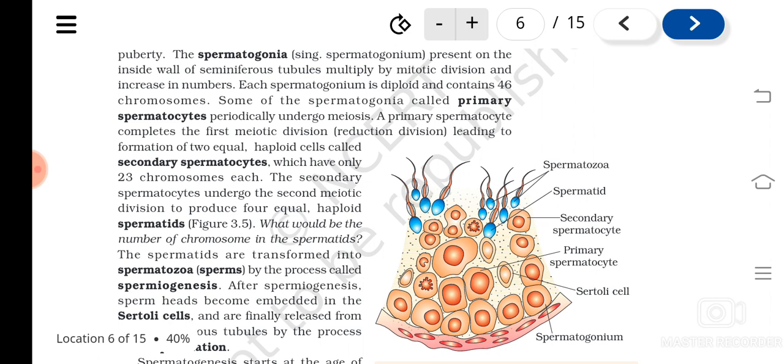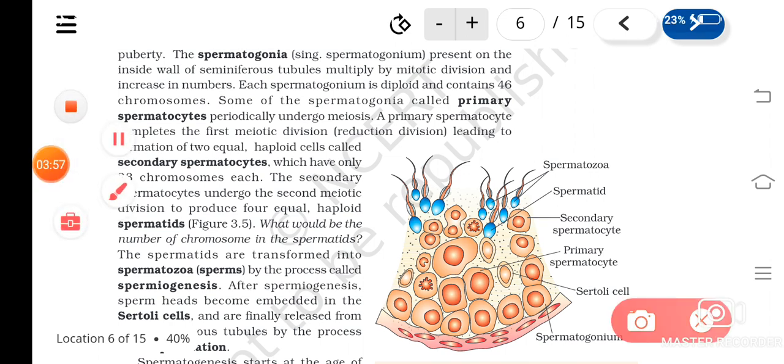Then the secondary spermatocyte again undergoes the second meiotic division, and they produce four equal haploid cells, called spermatids. So spermatids are formed from the secondary spermatocytes after completing the second meiotic division.